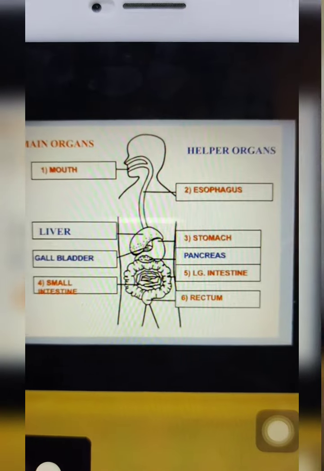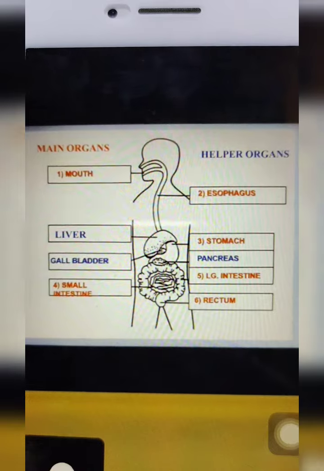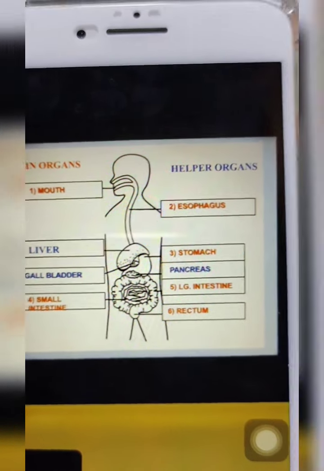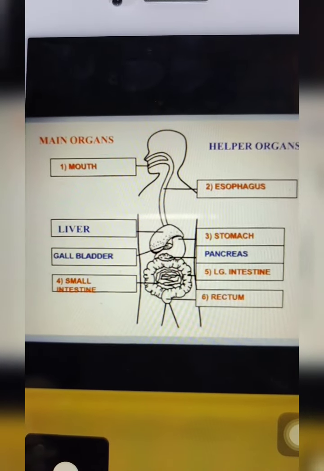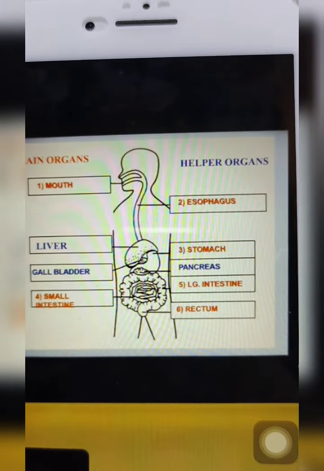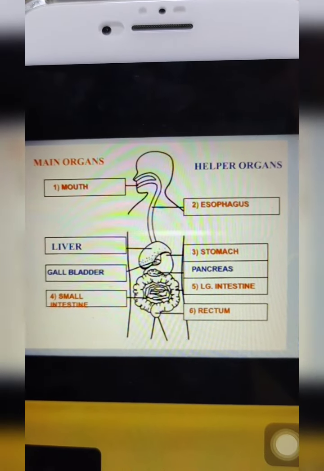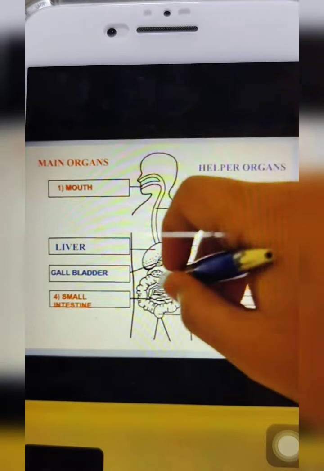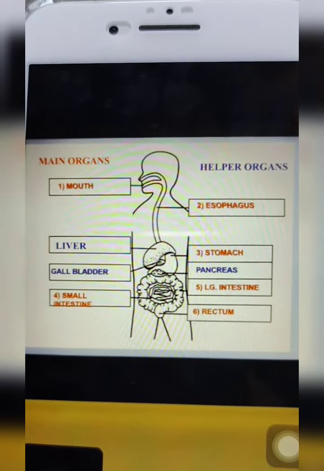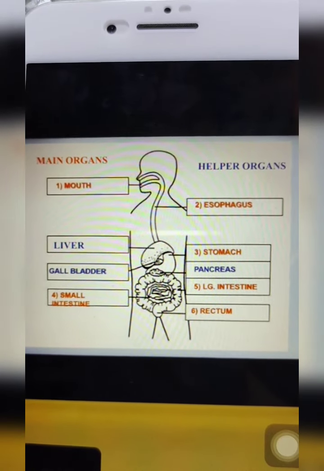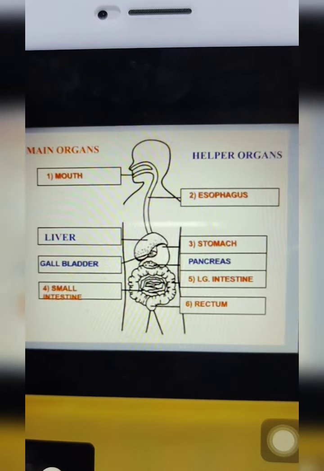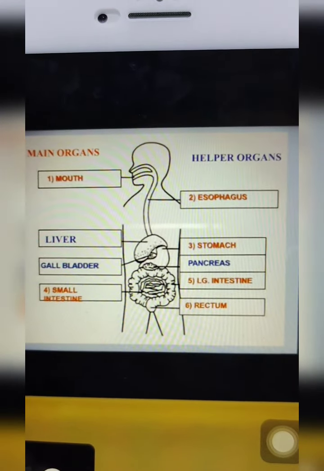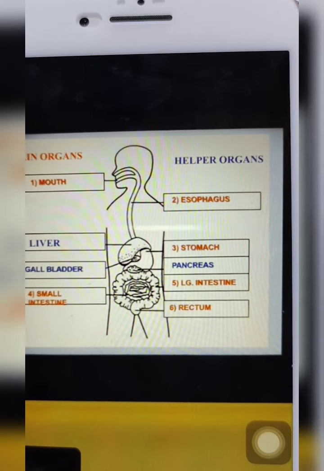We break down the food into much smaller particles, to the smallest form possible. Now, inside our small intestine, the majority of the food is now being absorbed by our body. It can because it has already undergone a lot of breaking down. So inside the small intestine, a lot of food particles can now be distributed to our body, but not all. The food that is not absorbed by our body from the small intestine goes to our large intestine.